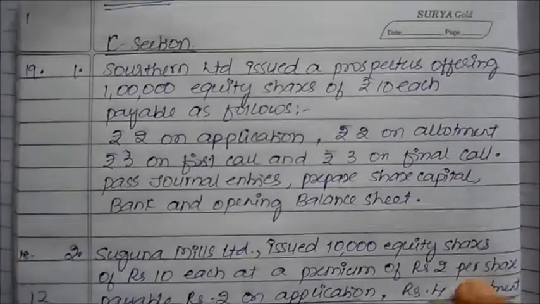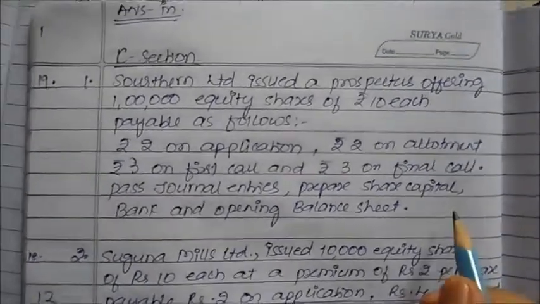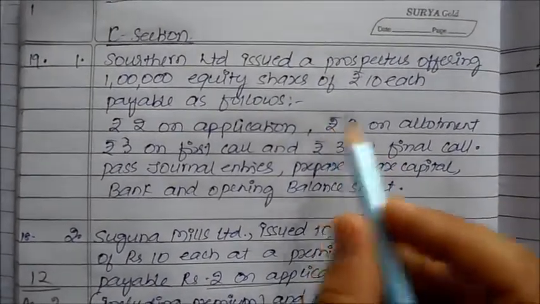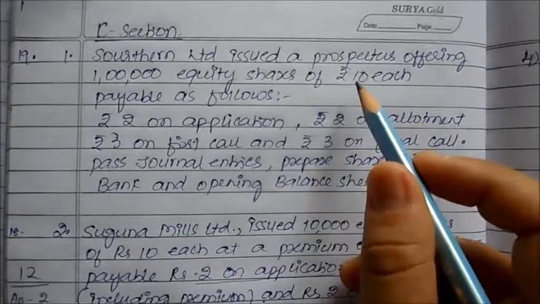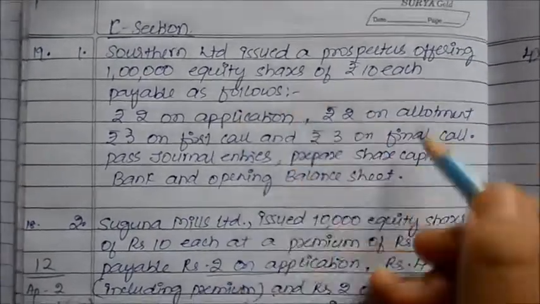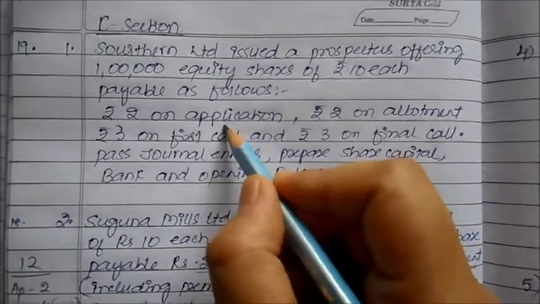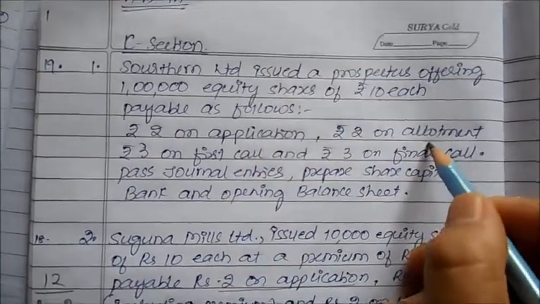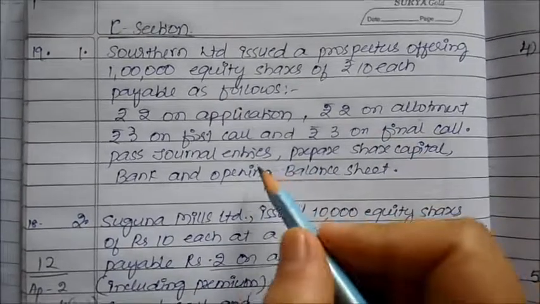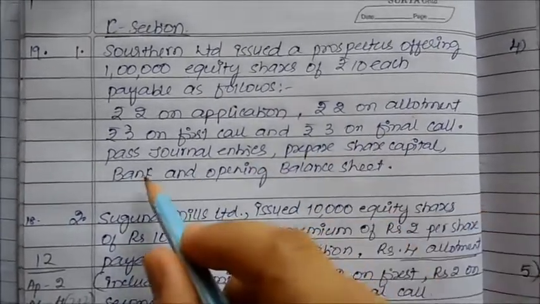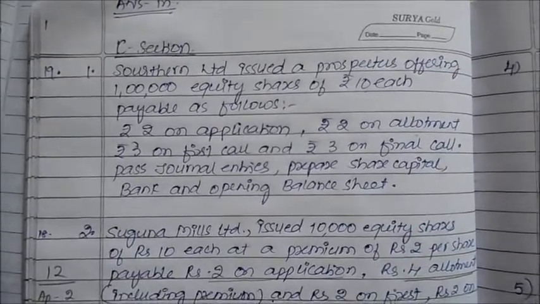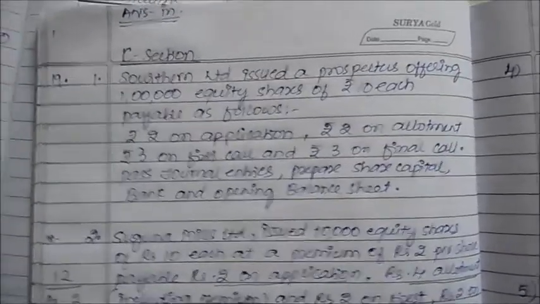Now let us take up the second question. While we are doing issue of shares at par, it says Southern Limited is issuing a prospectus offering of 1 lakh equity shares of rupees 10 each. And this 10 rupees is being collected in various forms. First 2 rupees will be collected on application, 2 on allotment, 3 on the first call and 3 on the final call. What you have to prepare are only journal entries, share capital, bank or cash account, and the opening balance sheet is what the question expects you to write. So let's go straight to the question.